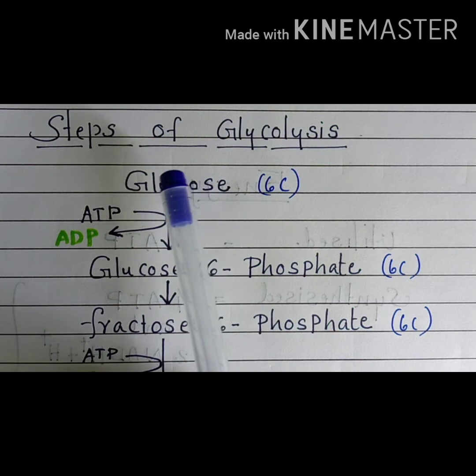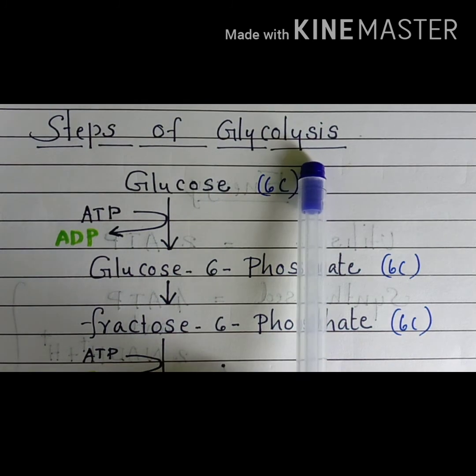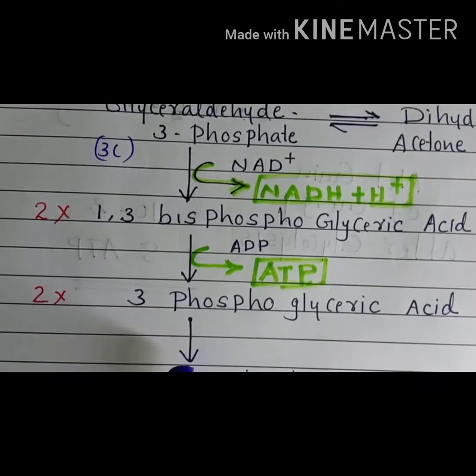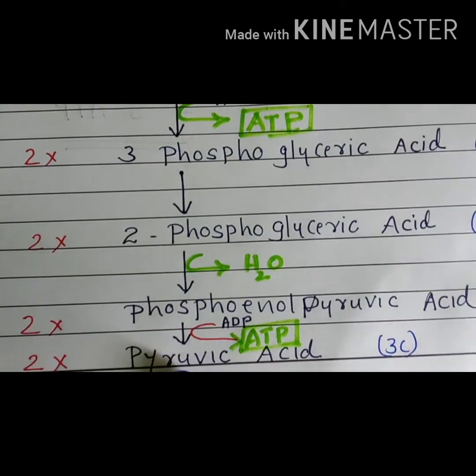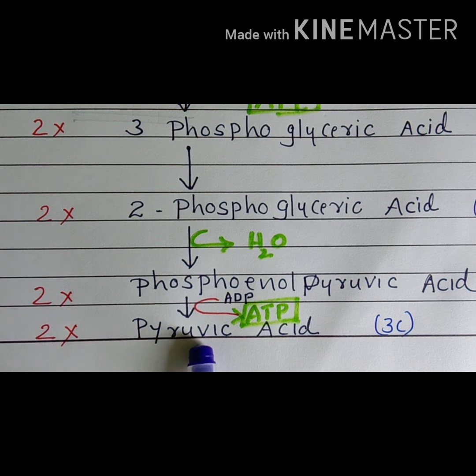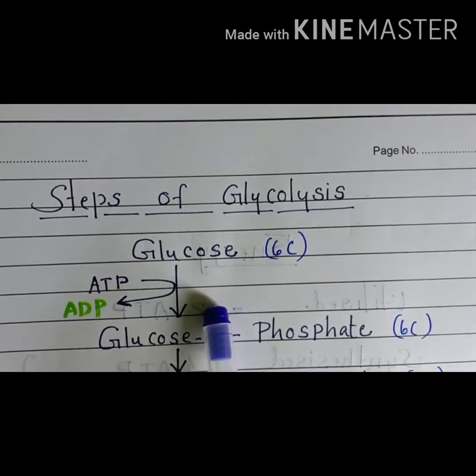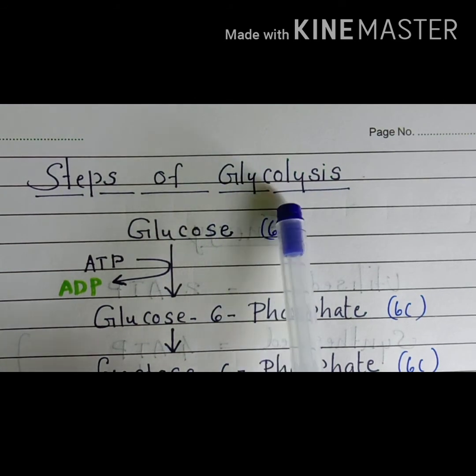Next, the different steps of glycolysis. Through a series of steps, glucose is converted to 2 molecules of pyruvic acid. What are the intermediate compounds seen during these steps?